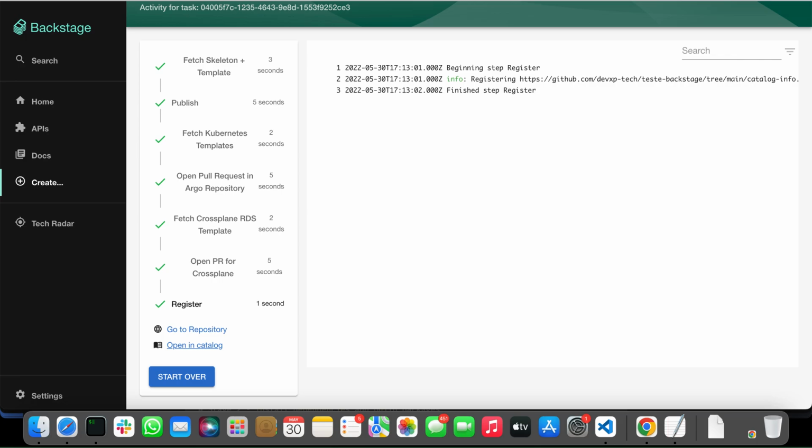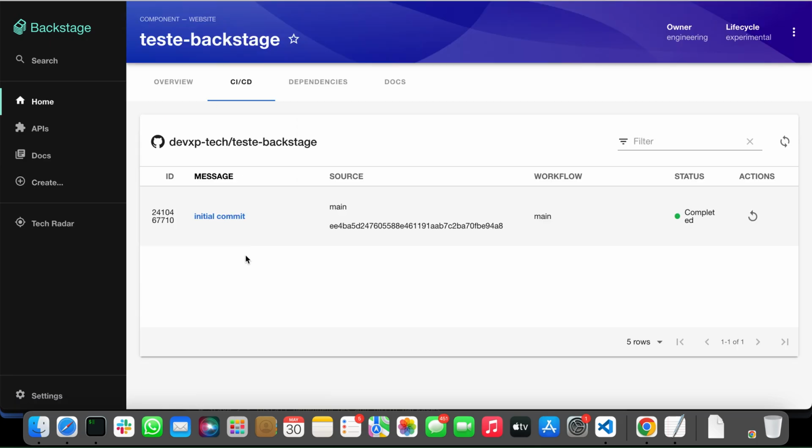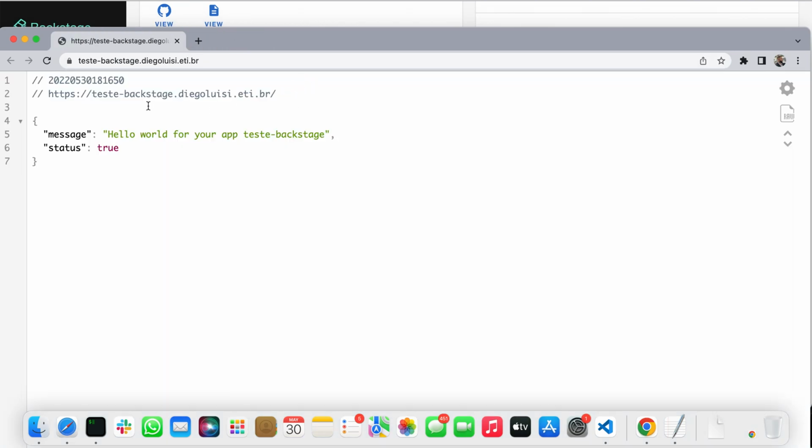We can bring Grafana dashboards here, some Prometheus. We can bring Argo stats, a lot of plugins. Backstage has a lot of plugins that we can use. Then if we go to the catalog again, in the overview, I created a button, and here we have our app.